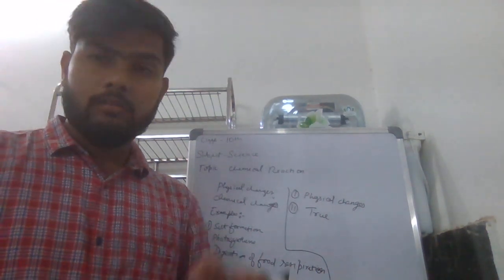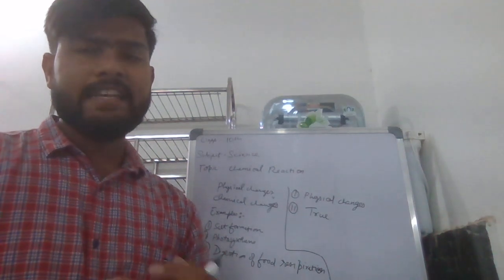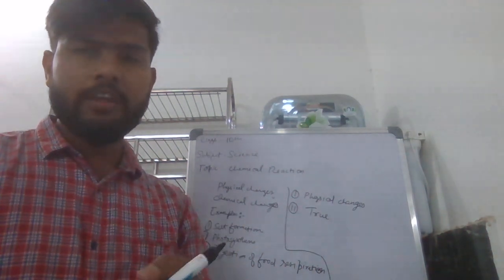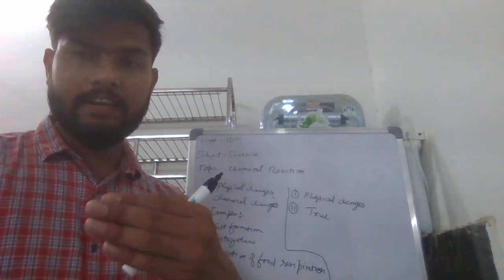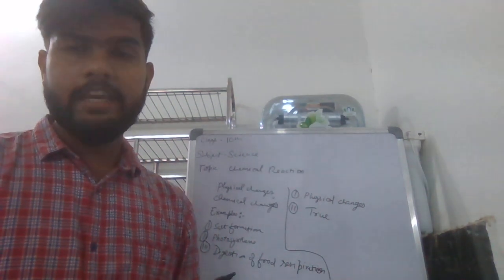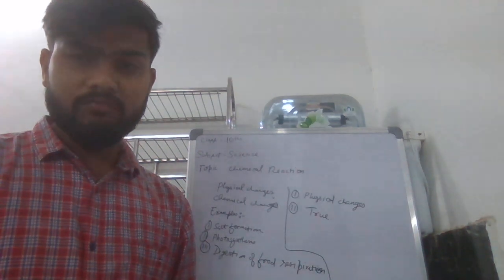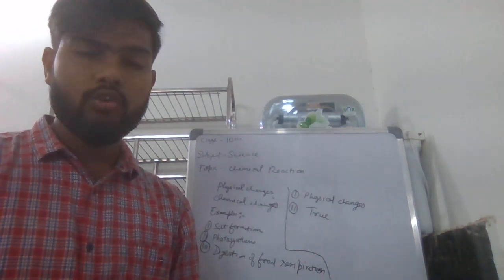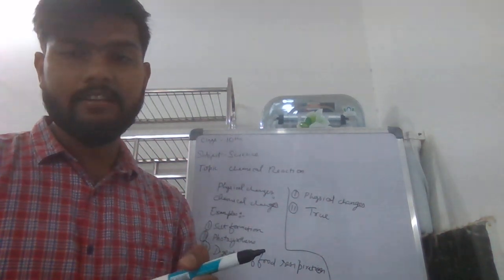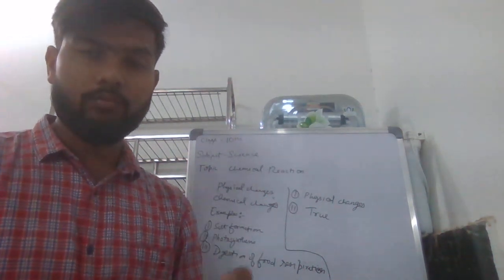Activity 1.2 is also there. What does that relate to activity 1.1? Here potassium iodide is added to a solution of lead nitrate taken in a test tube.